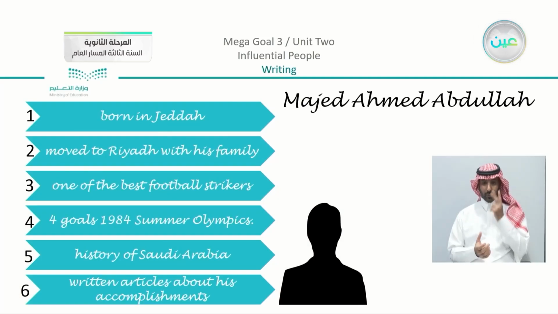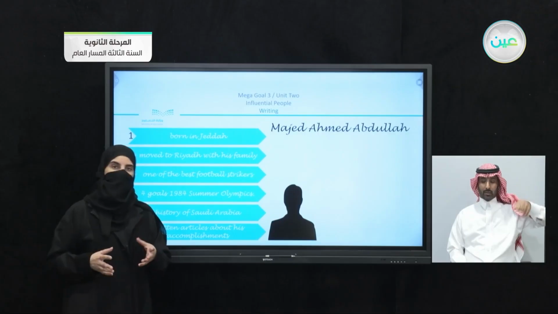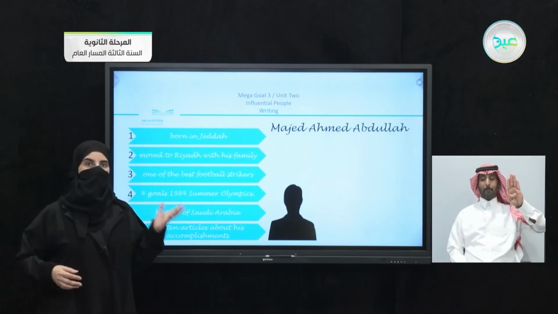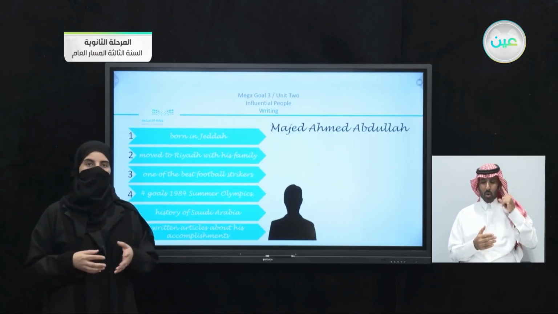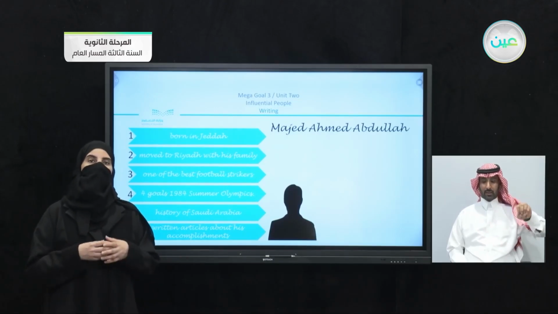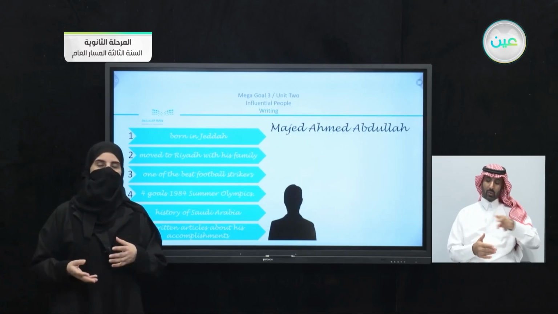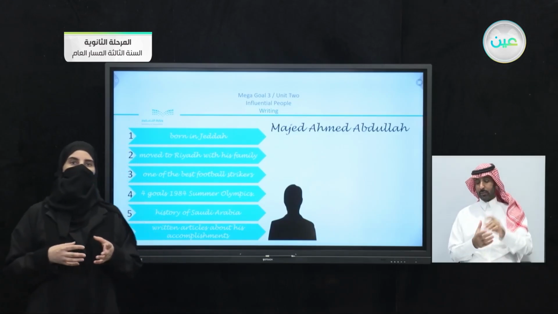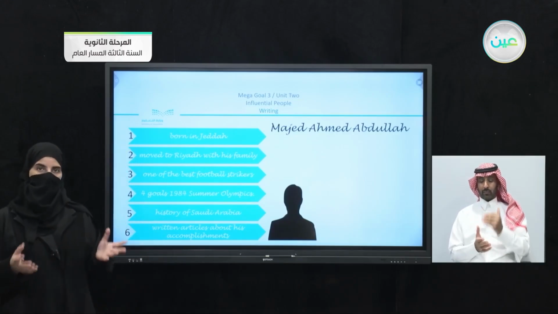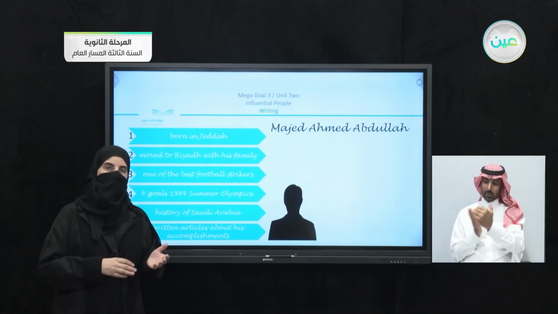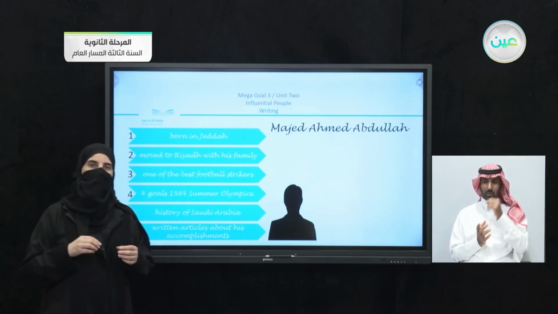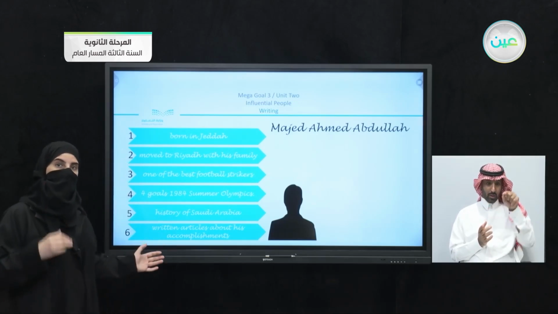You can see that we have here a timeline that is filled in, actually it is about Majid Ahmed Abdullah. There is in your book a paragraph about this famous Saudi player who has achieved many wins for the Saudi team. He is actually famous for different accomplishments. He is a very famous sports figure that we know. Now, before we read the paragraph that is mentioned in the book, we are going to just point out and see, are these points in order or not?